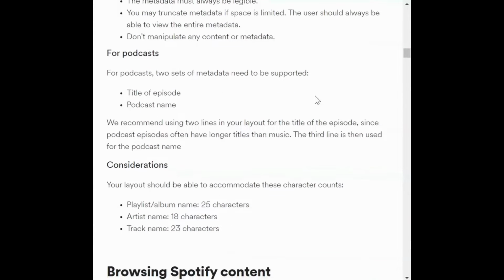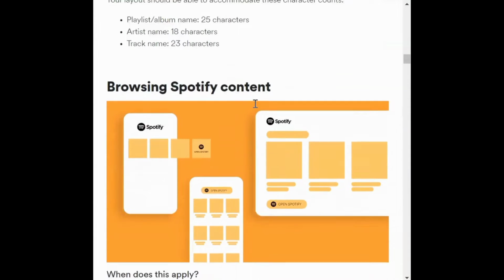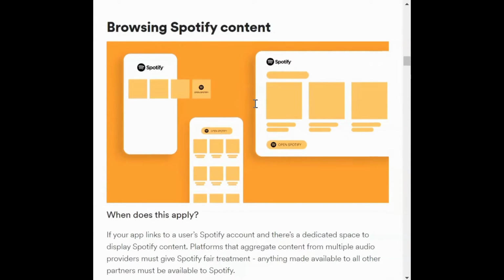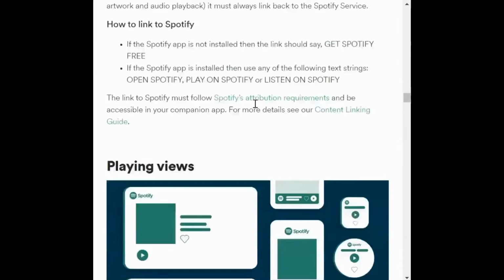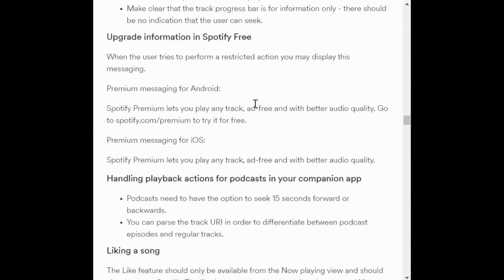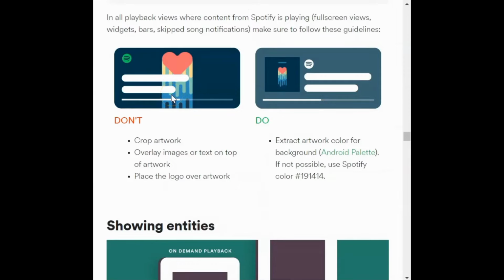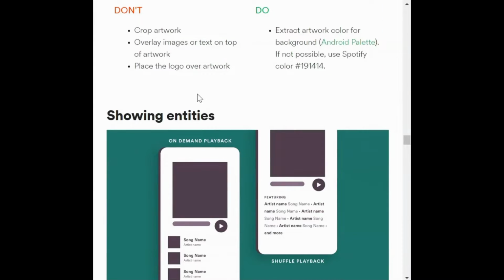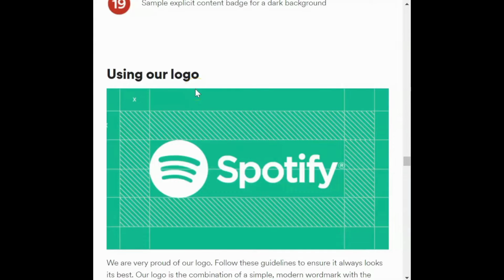All right. So this is how things would look like, and if you actually go on Spotify, this is how their homepage would look like. And again, there would be a lot of details around it. Like if you want to link it to Spotify, how it should look like, how the playing views would look like, how the like panel would look like, and typical do's and don'ts, like how this artwork shouldn't get overlapped with the text. I mean, text as in the name of the song, or name of the album, or name of the artist. So here they have a very detailed point to point branding guideline.